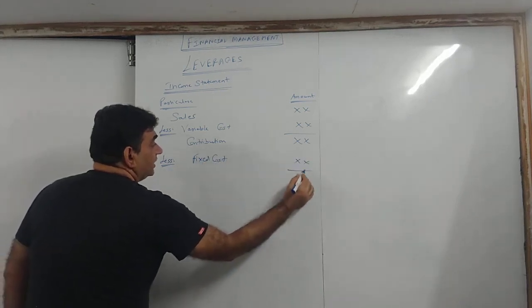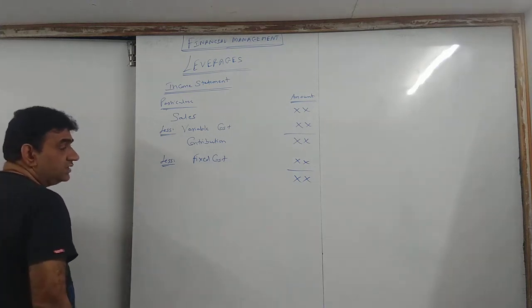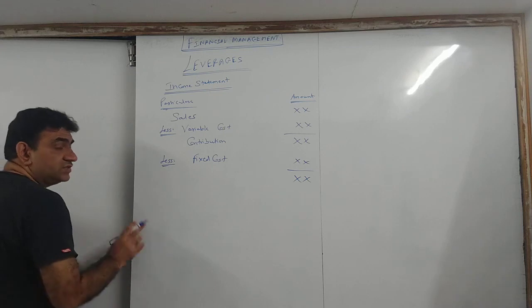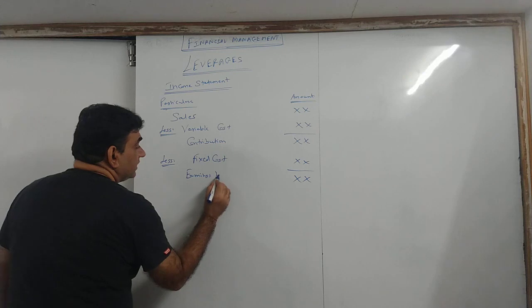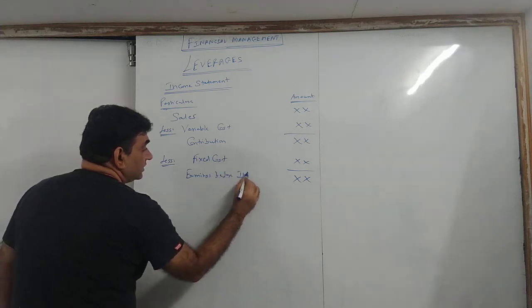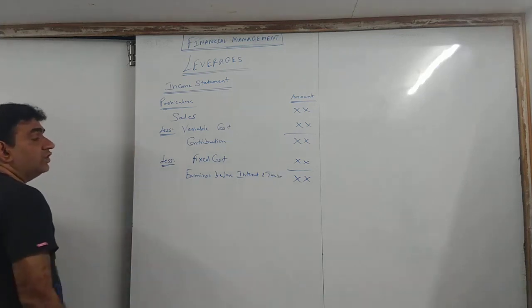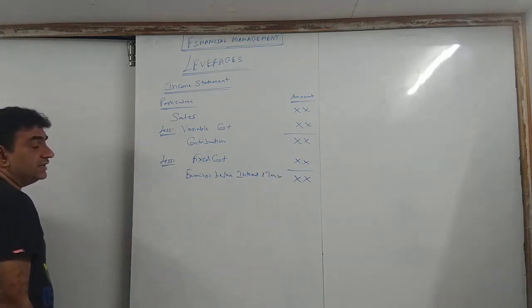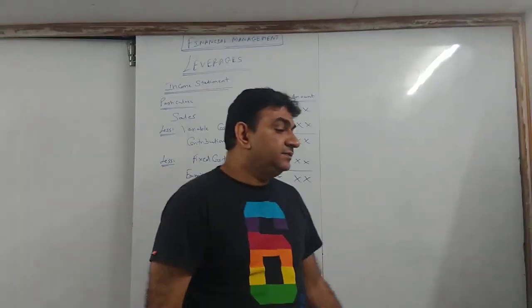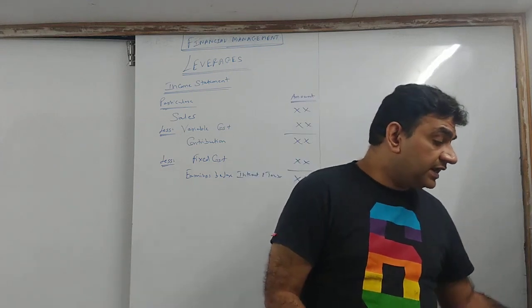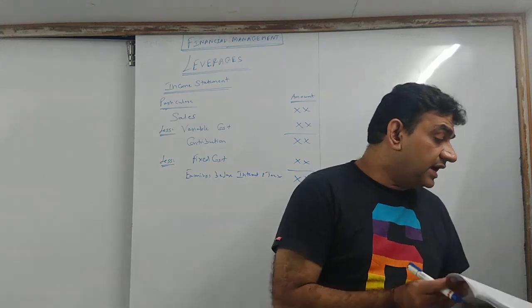Contribution minus fixed cost, this what I get is earnings before interest and tax. You can also call it profit before interest and tax.